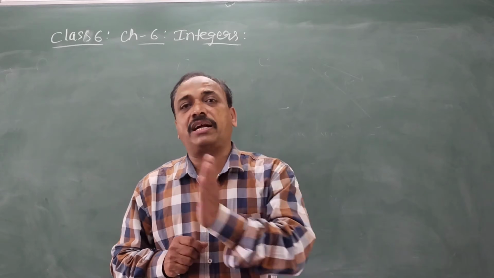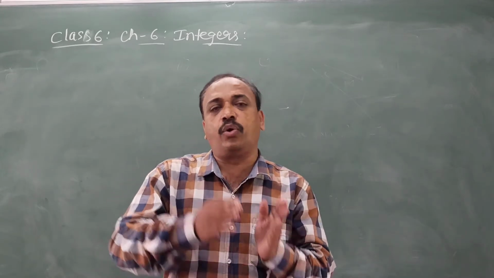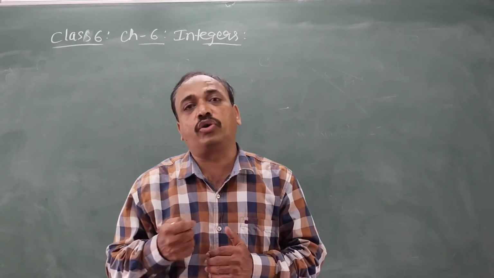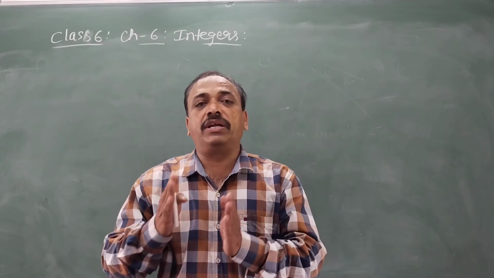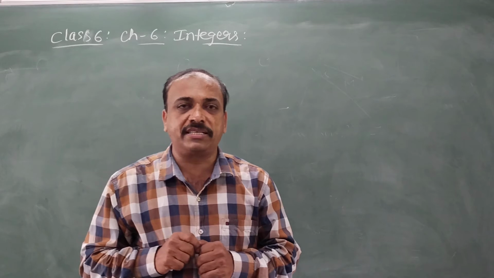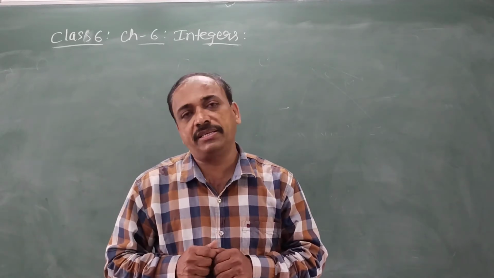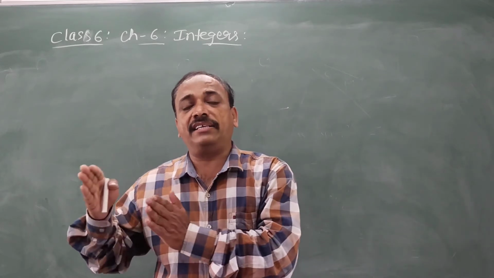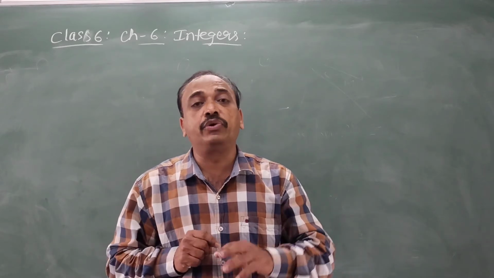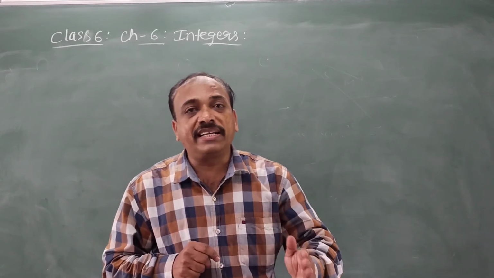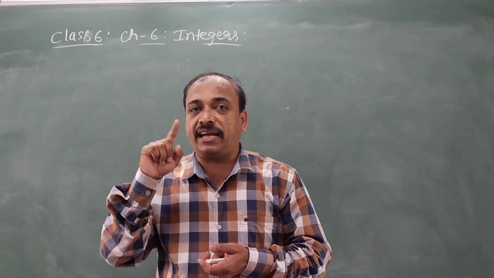So natural numbers are nothing but counting numbers. Whole numbers are 0, 1, 2, 3, starting from 0, 1, 2, 3, 4. We have even seen how to represent these numbers on the number line by giving equal space between successive numbers, and we have discussed some properties of these numbers. Now, in the same manner, with successor and predecessor, if you keep going back, what is there? What is the predecessor of 0? Then a question mark arises.